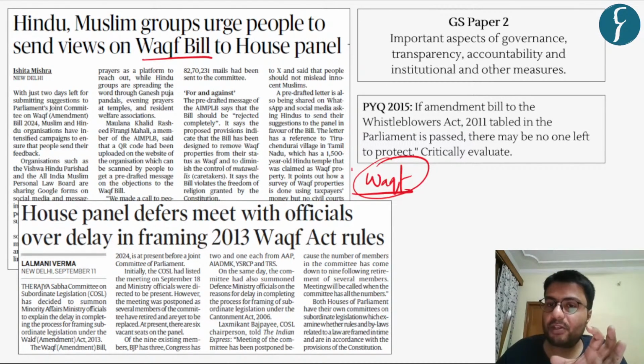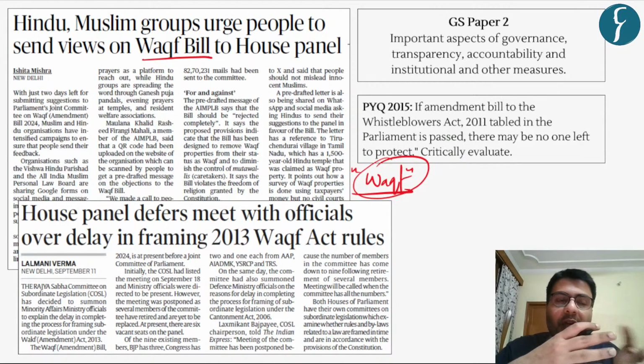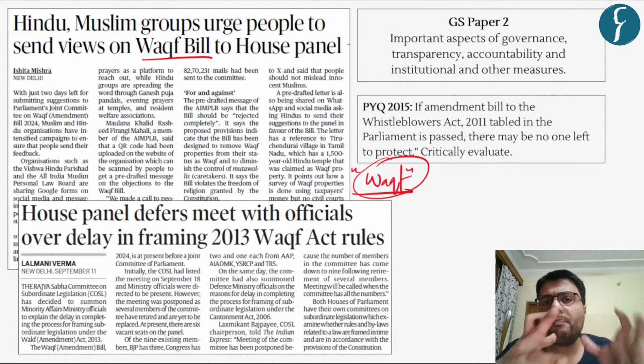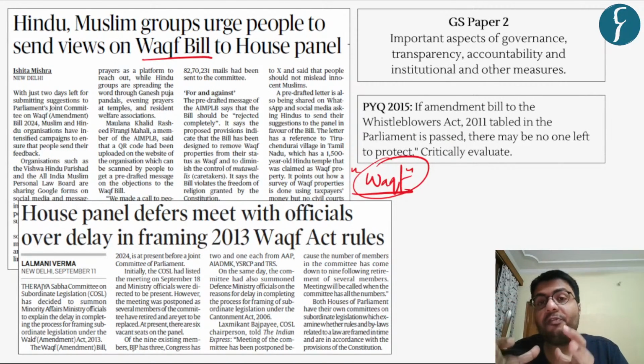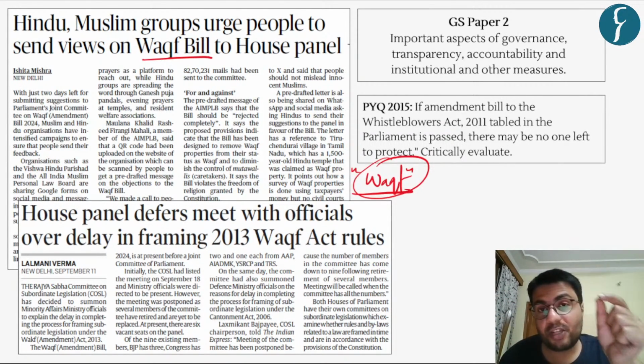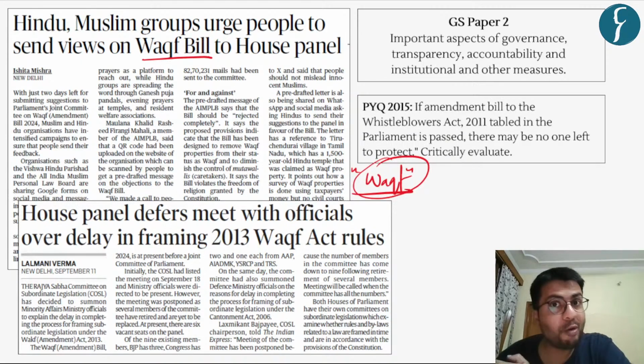Now, the property which is under Waqf can be utilized for social, religious, as well as educational purposes, for the benefit of a large section of the Muslim population. However, it is important to note that the act of transferring a private property to make it a Waqf property is a non-transferable process.